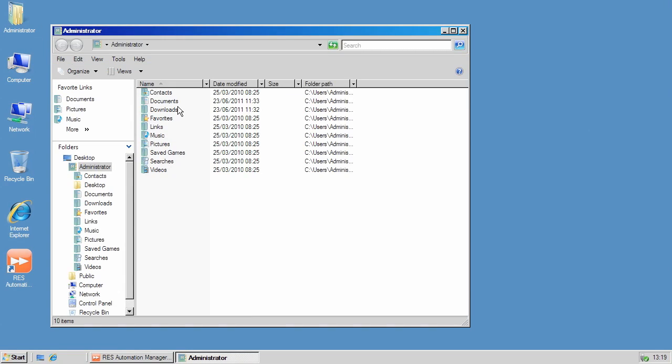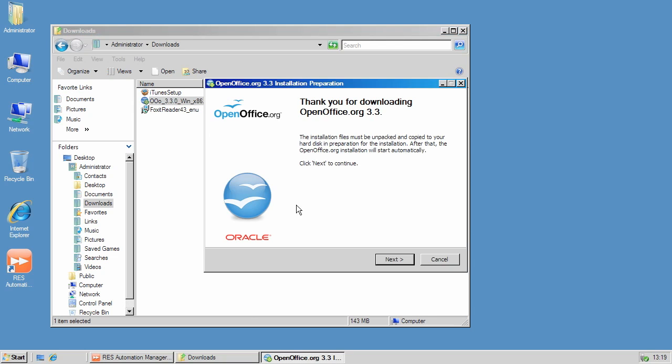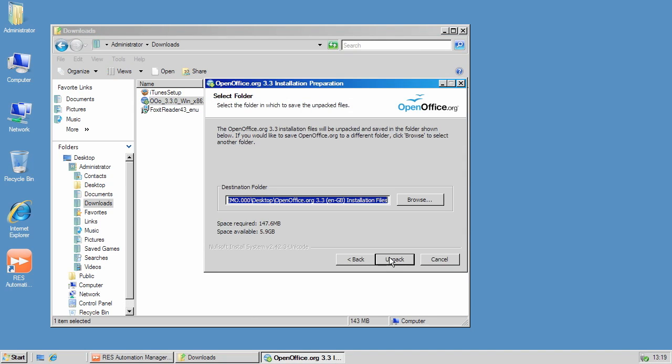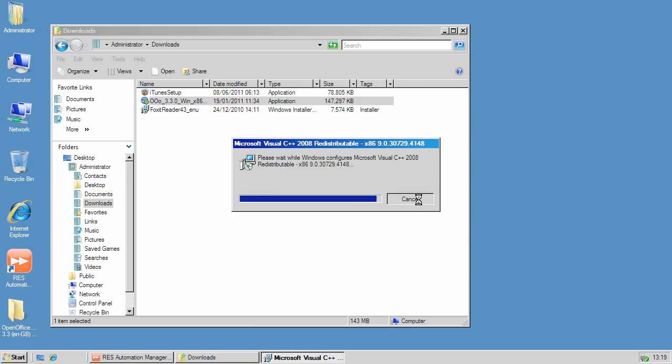In order to install OpenOffice, first we need to unpack the software. In this example, I'm running the installer and cancelling it once all the software has been unpacked into the folder on the desktop.